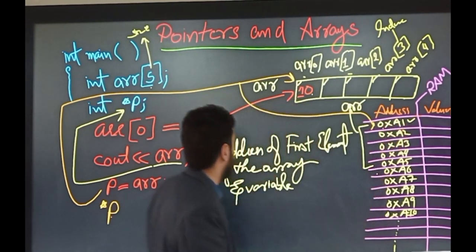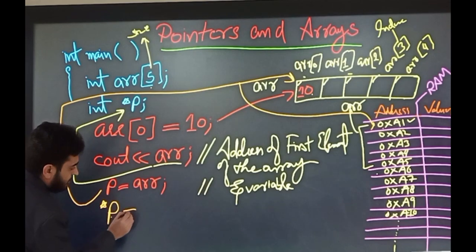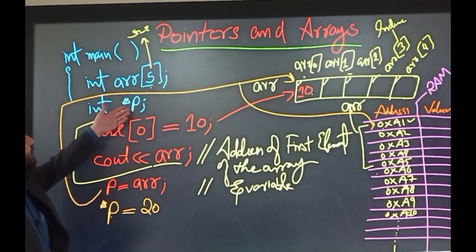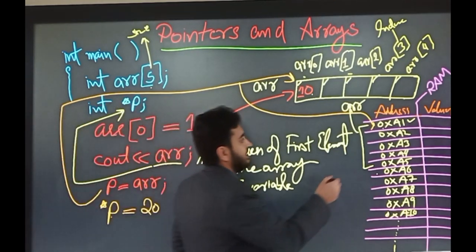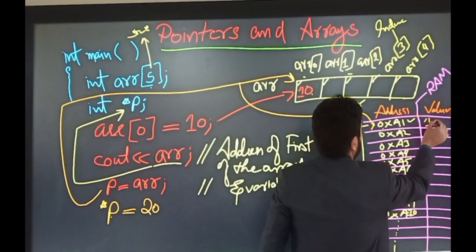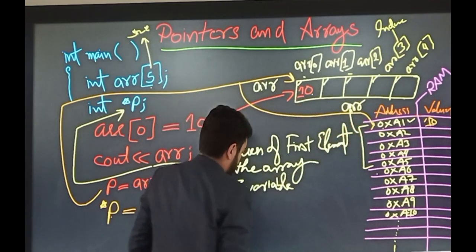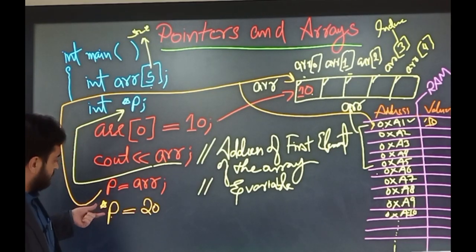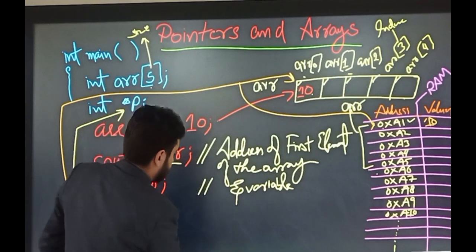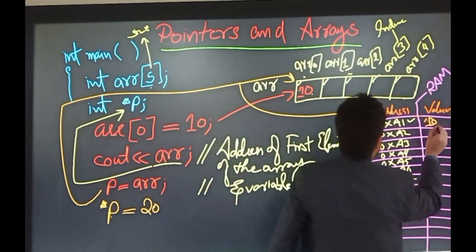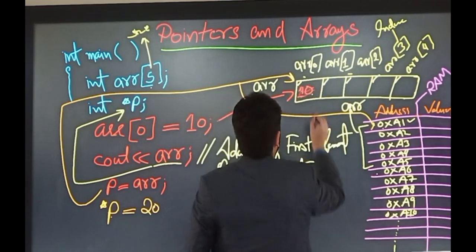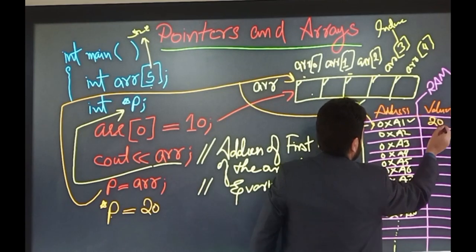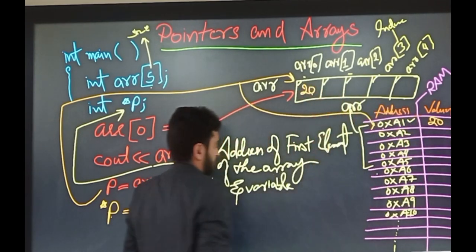Before, the value of the first position was 10. Here you can see 10. So now it will be replaced by 20 when we assign 20 through the pointer using the dereference operator. Now the value is 20, and this is also 20.